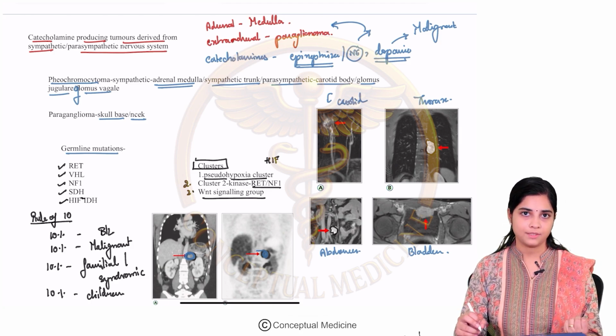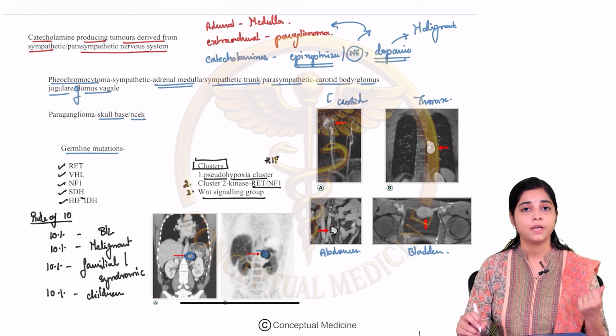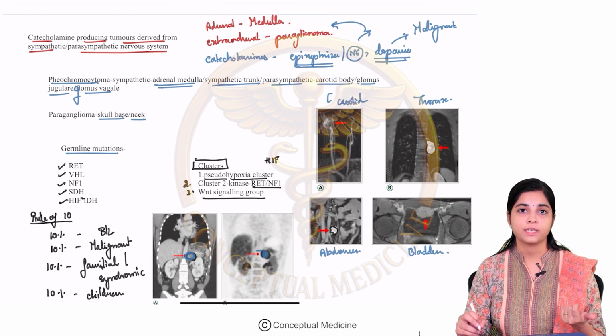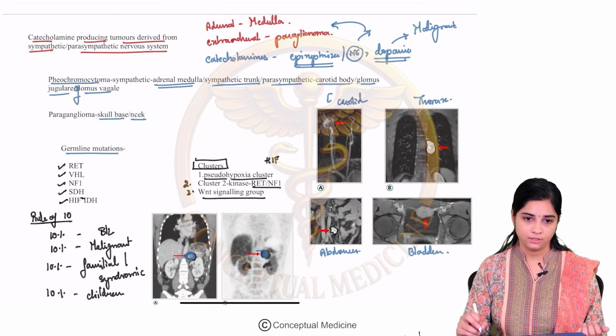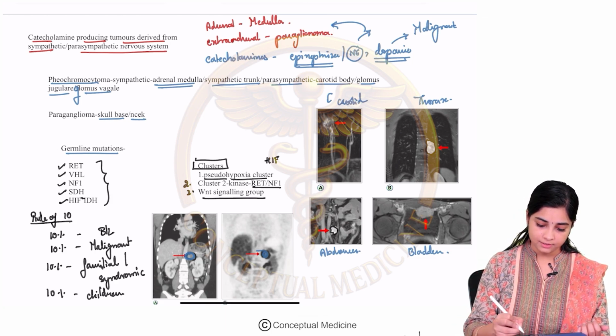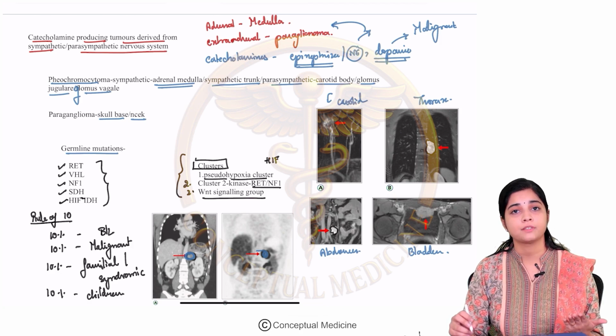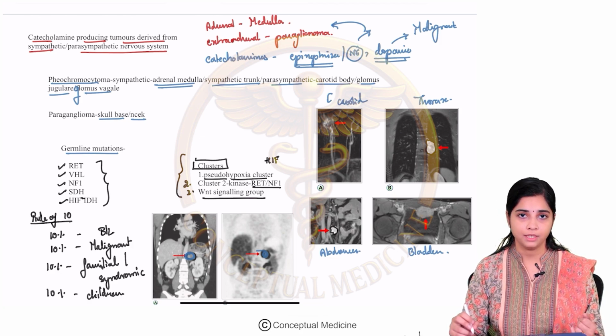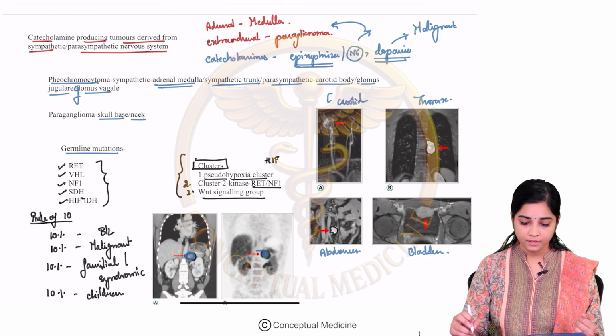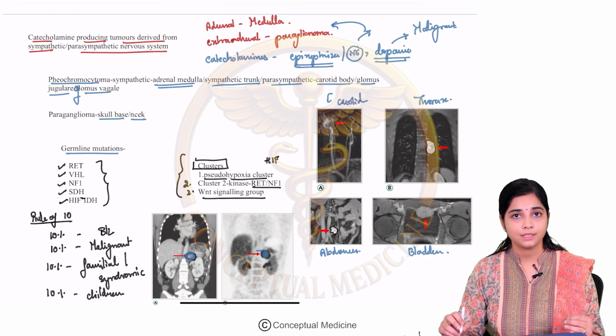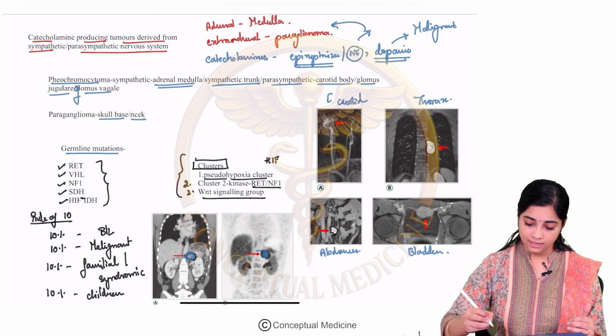But now this 10% rule does not really hold good. Up to 25% of the pheos can have a genetic association. That's why, after the discovery of these genes and these clusters, we can see that up to 25% of the pheochromocytomas have a familial association. Okay, fine. Now, before we move on to the clinical features, let us understand a last point.